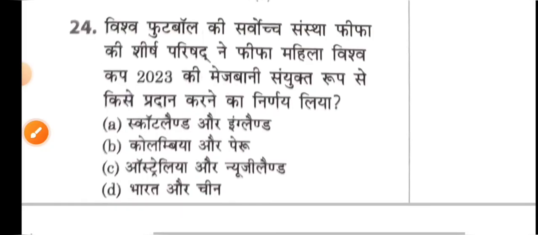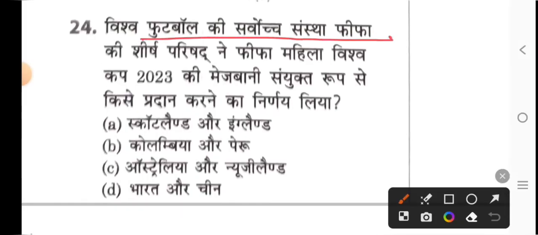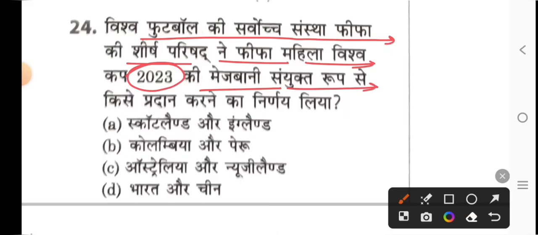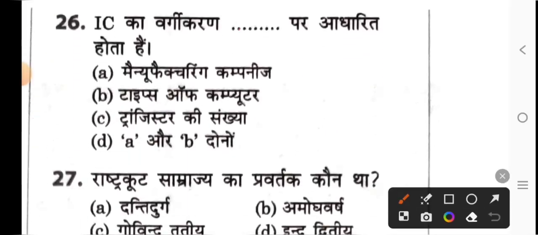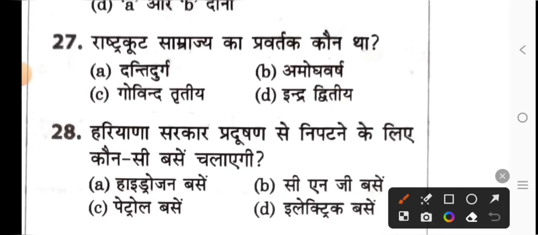Option B, lifetime. The Apex Council of FIFA, the world's highest football body, decided to jointly award the hosting of the FIFA Women's World Cup 2023 to whom? Option C, Australia and New Zealand. The classification of IC is blank here. Fill it here. Option C, based on the number of transistors. Who was the founder of the Rashtrakuta Empire? Option A, Dantidurga.